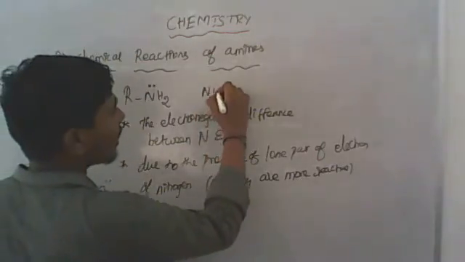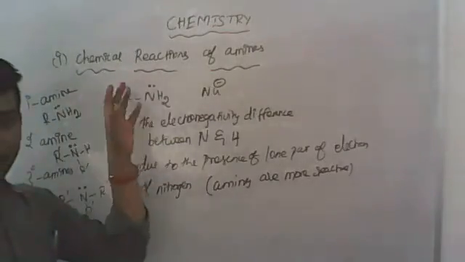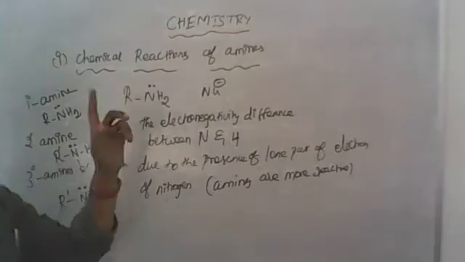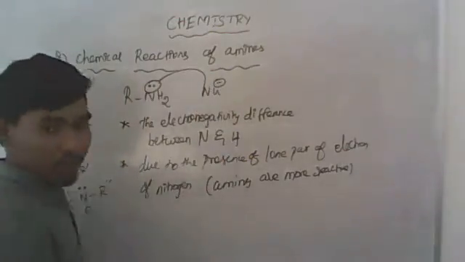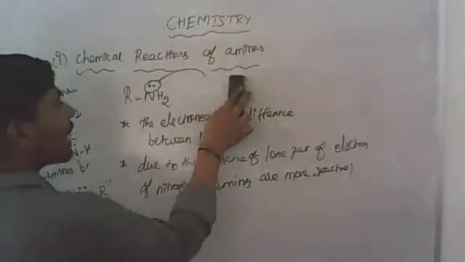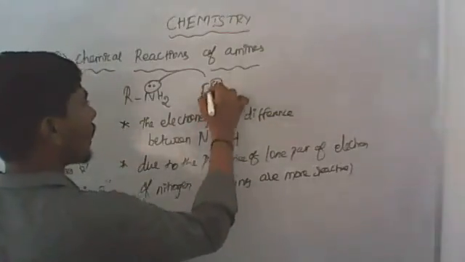And second, amines generally act as nucleophiles. Why? Because due to the presence of a lone pair of electrons on nitrogen, it is able to donate its electrons to an electron-deficient species, which is called an electrophile.